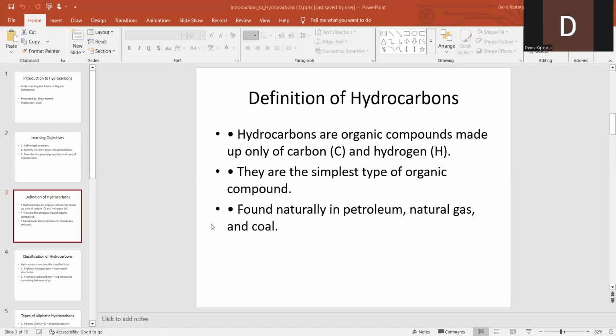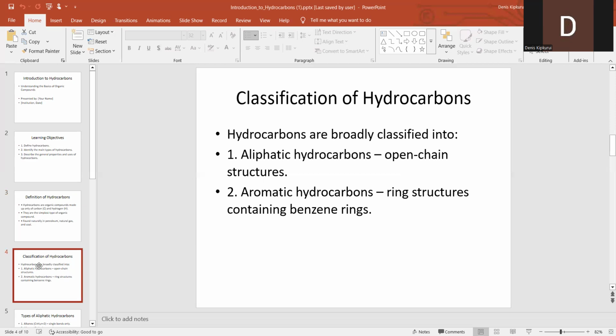The charcoal you use to cook food, we call it carbon because it supports combustion. Let us continue. So how are these hydrocarbons classified? Raymond, can you try how these hydrocarbons are classified? Ones that have a ring structure are known as aromatic. The ones that have an open structure, they are